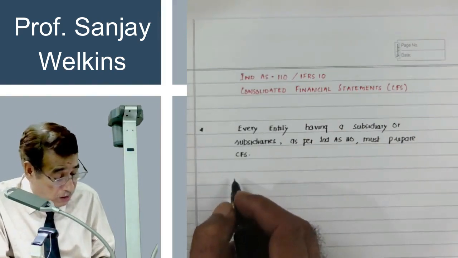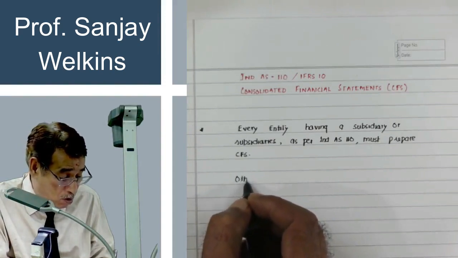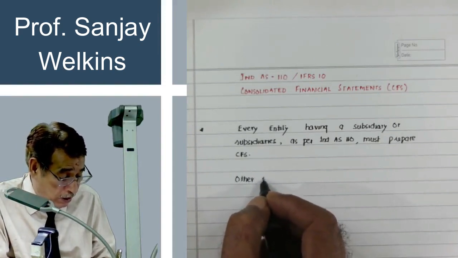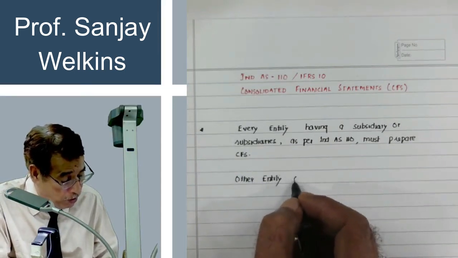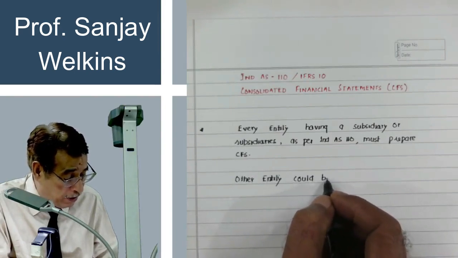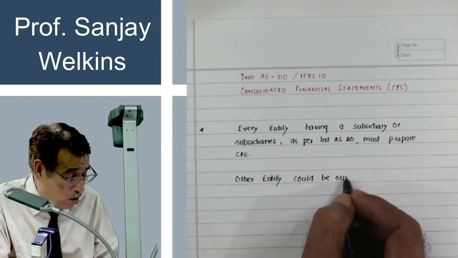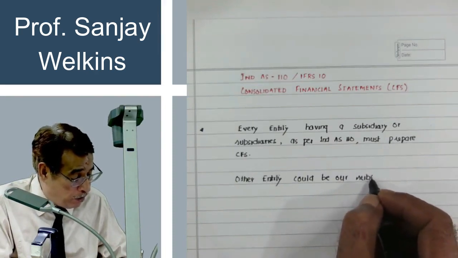Further, other entity could be our subsidiary. Now, how can other entity be our subsidiary?